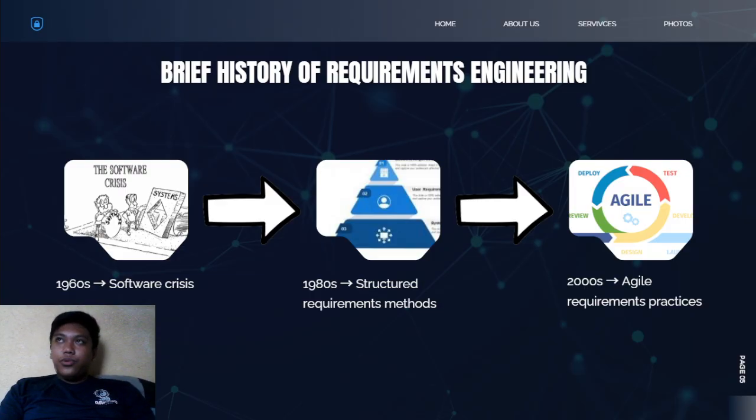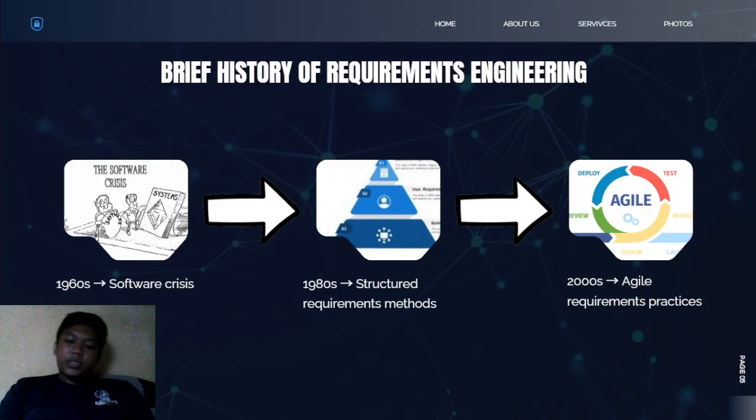So this led to many failed projects, delays, and systems that did not meet the user's expectations. So this period became known as the software crisis.